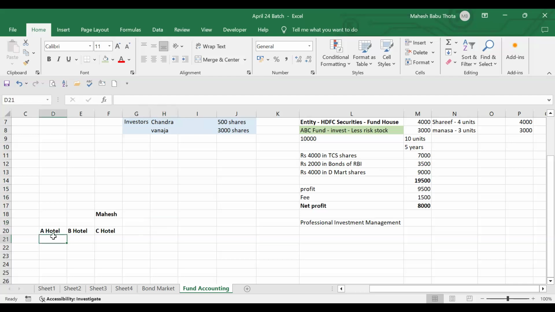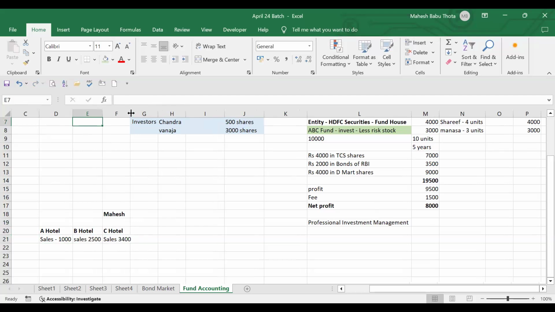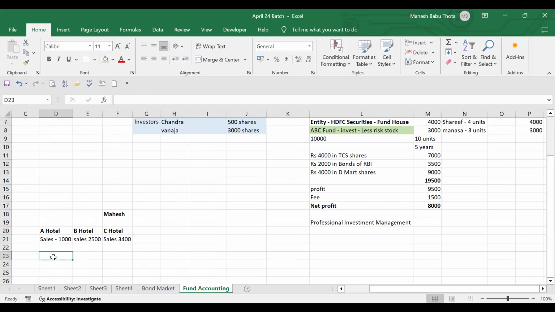Suppose A hotel got sales of 1,000 rupees. B hotel got sales of 2,500. And C had sales of 3,400 rupees. These are all sales. I'm showing profit.